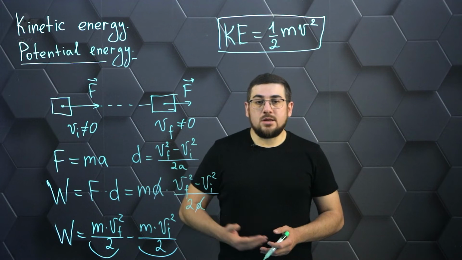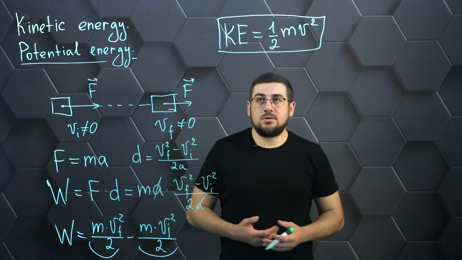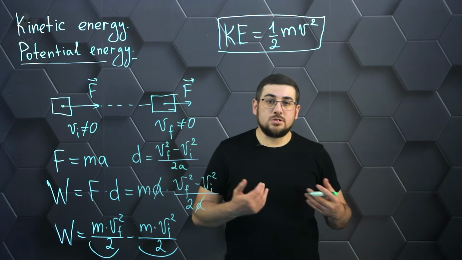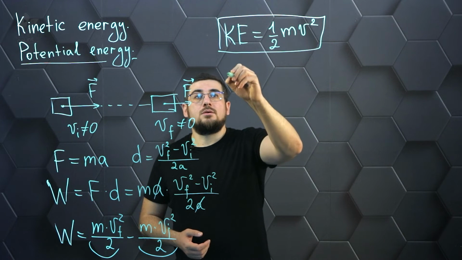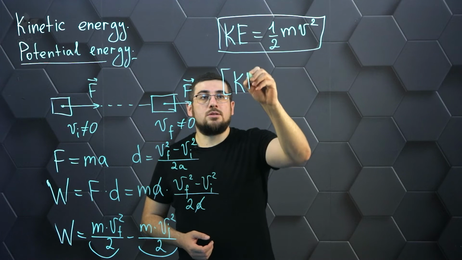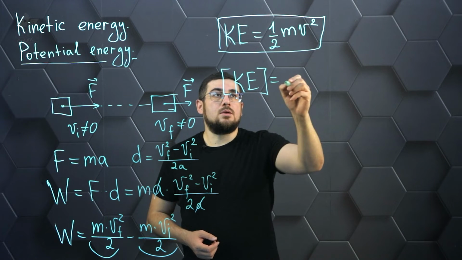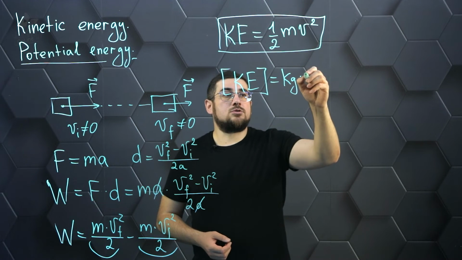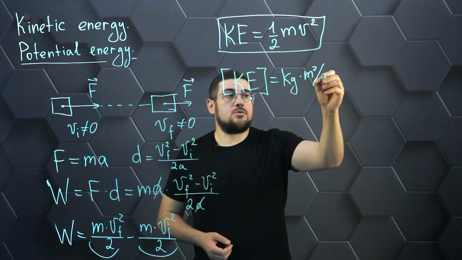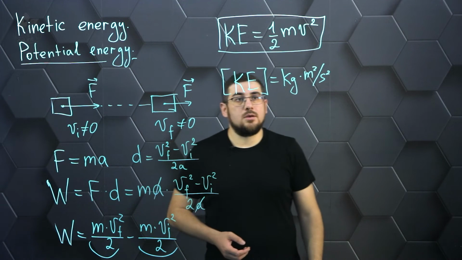And so we have familiarized ourselves with the energy of motion and immediately designate the unit of measurement of this energy. Let's make a certain calculation of what kinetic energy will be measured in. For this purpose, we multiply the mass, i.e. kilogram, by the square of velocity, meter squared divided by second squared.